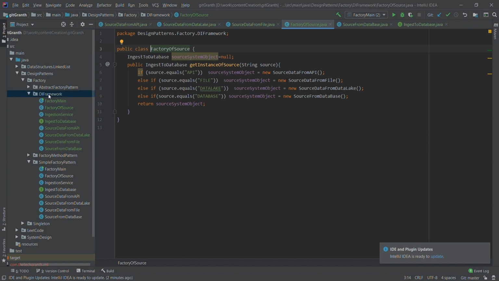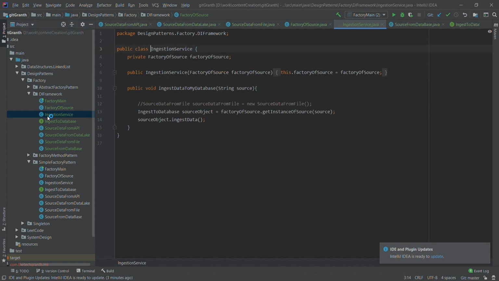So let us first create a subclass. Before creating the subclass, we'll just refactor this and rename it to ingestion service. We already had an ingestion service where we were getting this factory source. So that's fine.